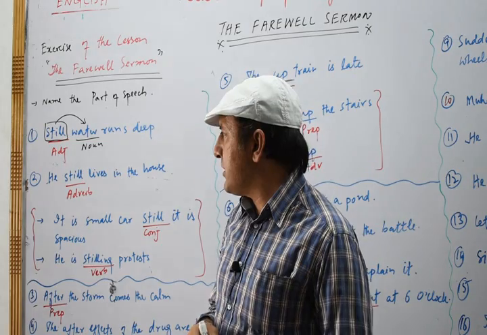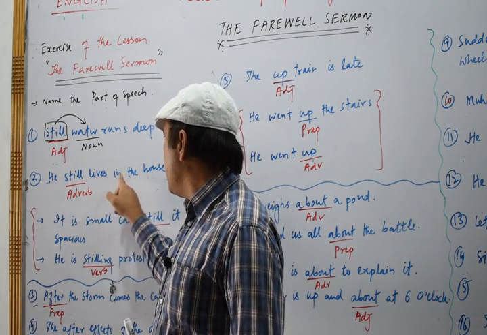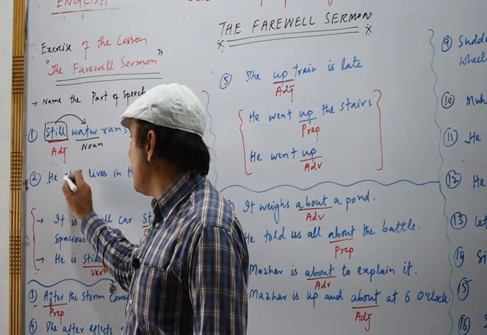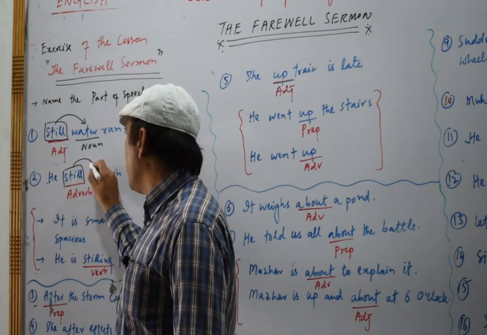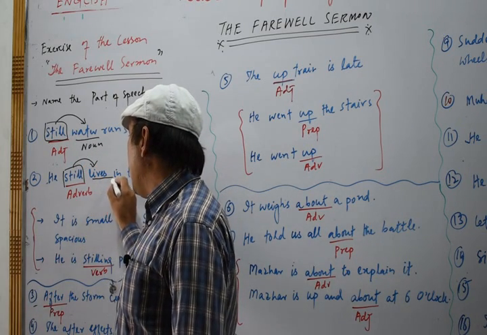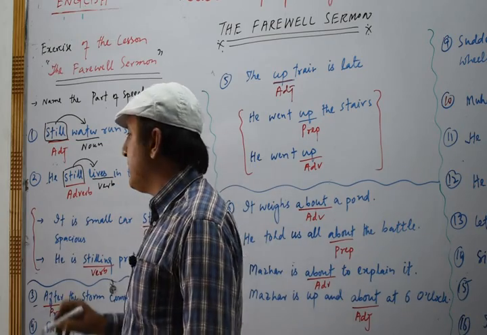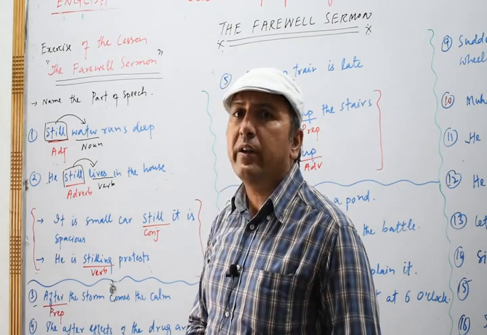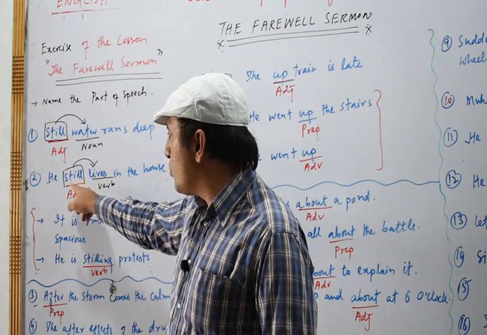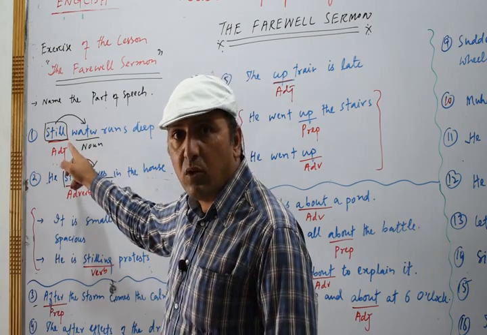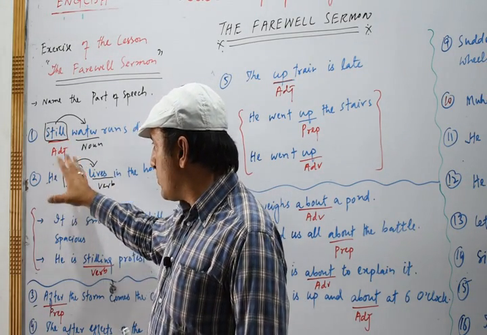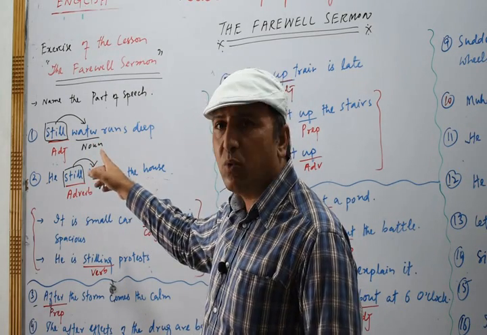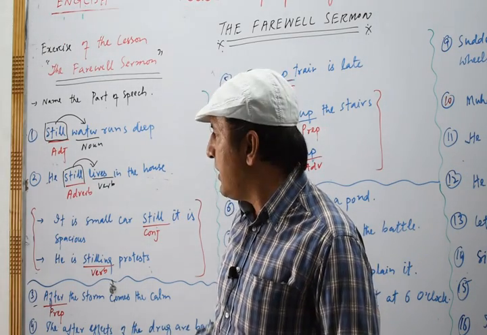Now we have the next sentence. He still lives in the house. Now you see here, this still tells us about the word lives, and lives is basically a verb. So any word which tells us about a verb, we call it an adverb. So here this still is working as an adverb. In the previous sentence, it works as an adjective. So there is a difference in the usage of this word still. In the first, it works as an adjective. In the second, it works as an adverb.